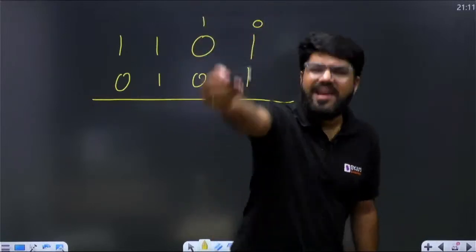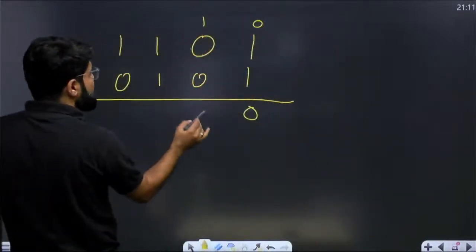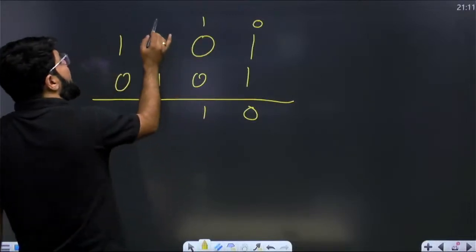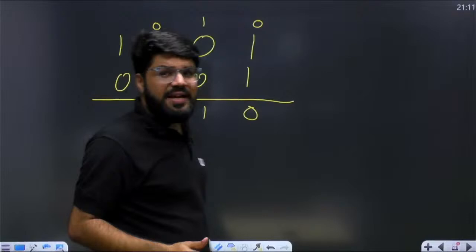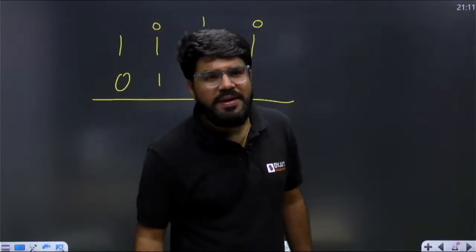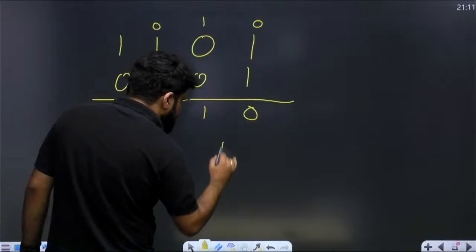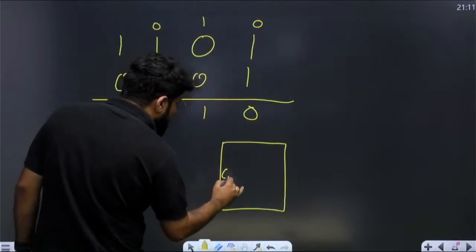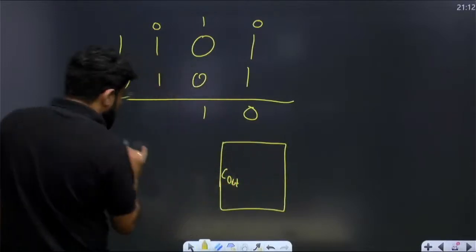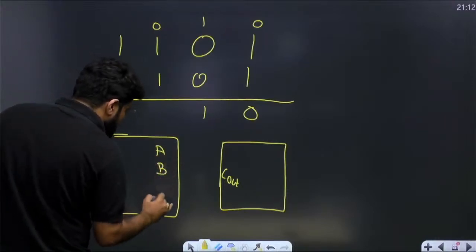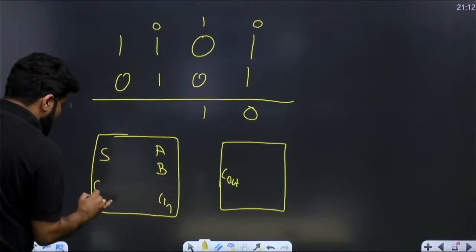That should go to the carry input of the next stage. 1 plus 0, sum is 1, but there is no carry. Again I say, there may be a carry, there may not be a carry. But in general, every full adder will have a carry output, and every full adder will have a carry input as well: A, B, C in, sum and carry output.